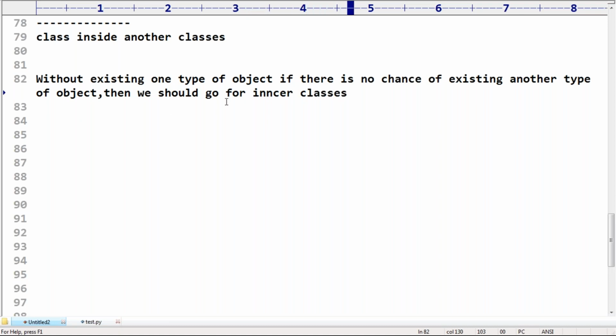Okay. Sir, can you please read this statement once? Without existing one type of object, if there is no chance of existing another type of object, then we should go for inner classes. I'm sure, sir, out of 100, 99% of the people are not getting this point. I'm sure no one is going to get it except one or two members like me.